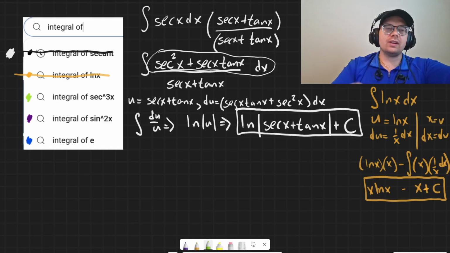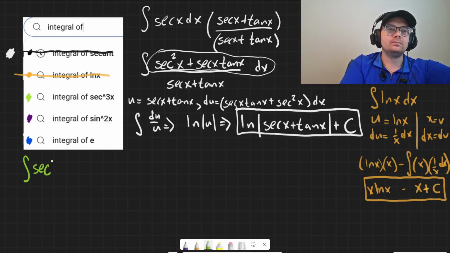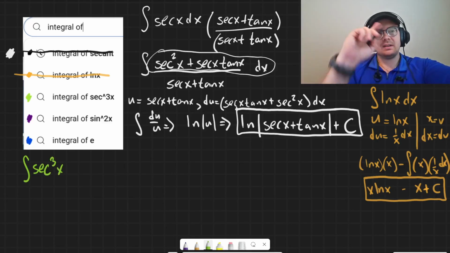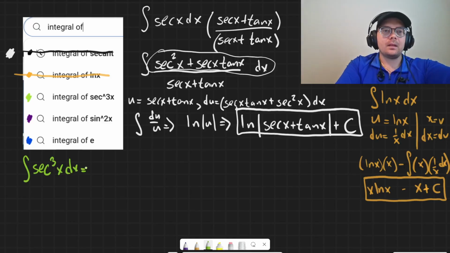Next up is green. So the secant cubed of x. This one is kind of like secant. It's a little bit annoying. Probably not as annoying though. So let's go ahead and take a look. Integral of secant cubed of x dx. So we're going to split this up: secant x and secant squared of x dx.